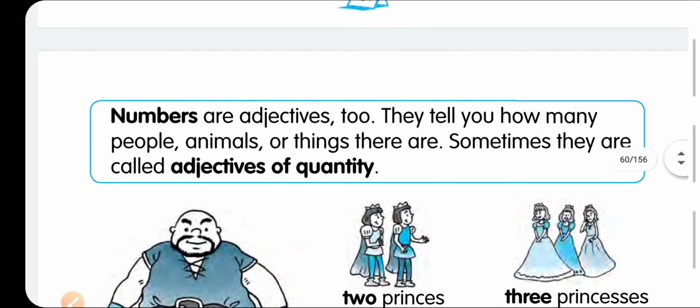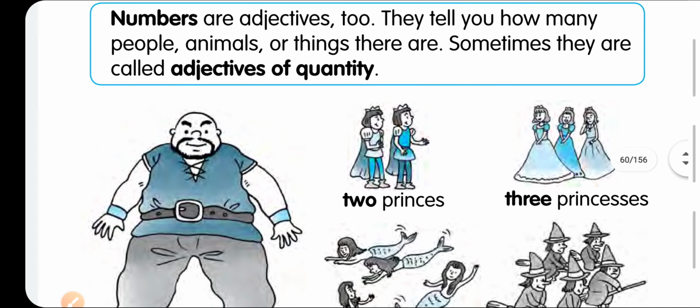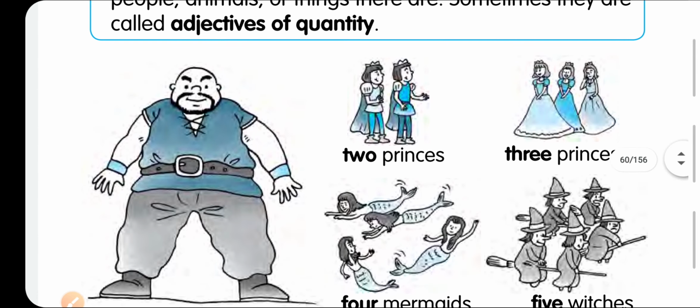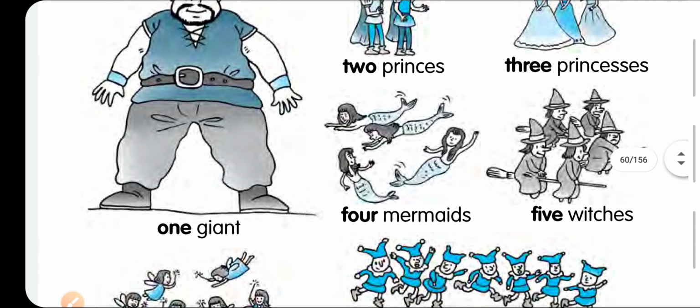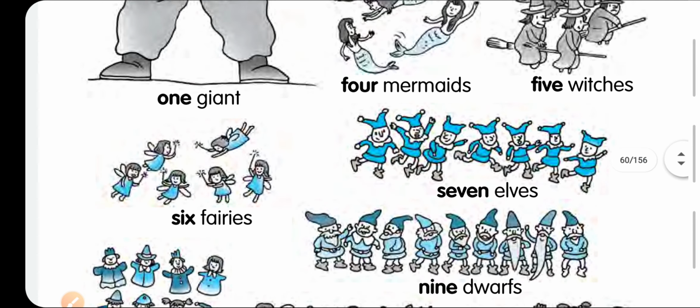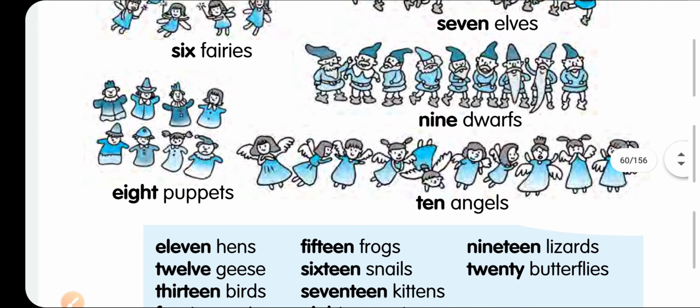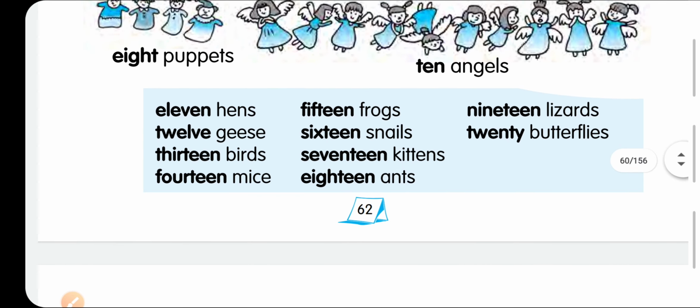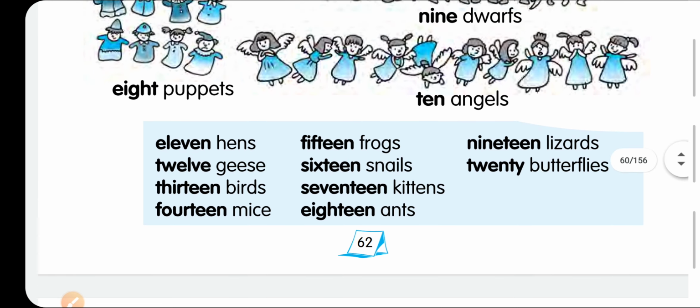Now you can see one more adjective type, the fifth, that is adjective of quantity, meaning how much and how many. You can see here one giant, two princesses, three princesses, four mermaids, five witches, seven elves, six fairies, nine dwarfs, 10 angels, eight puppets. All these are called numbers, any numbers it may be: hundreds of rupees, 16 snails, thousands of houses, lakhs of people, crores of Indians. All these are called adjectives of numbers.